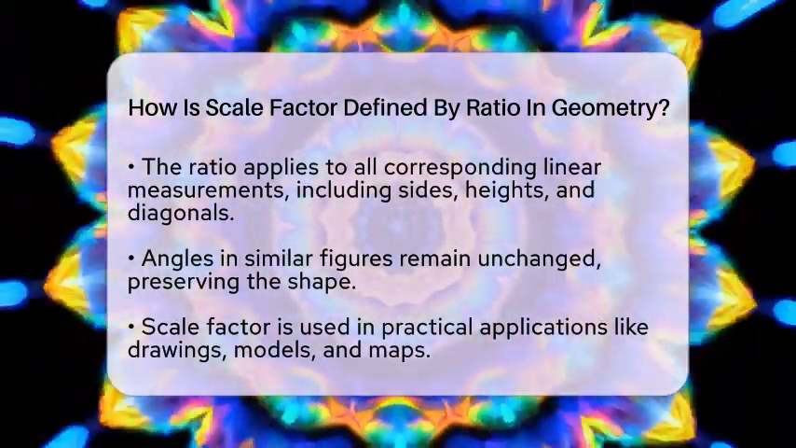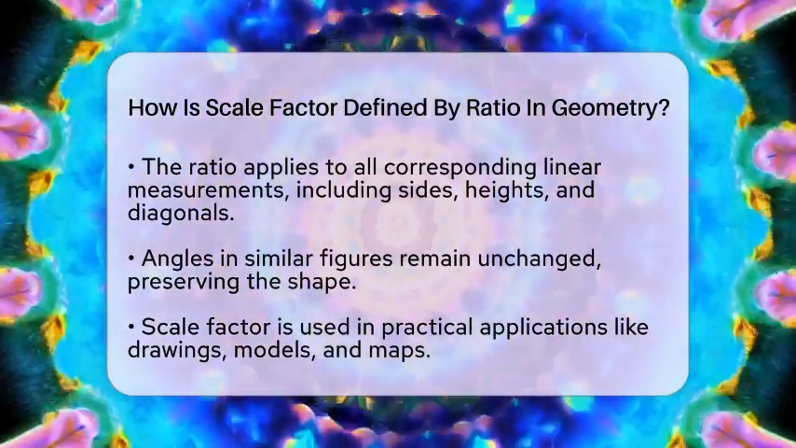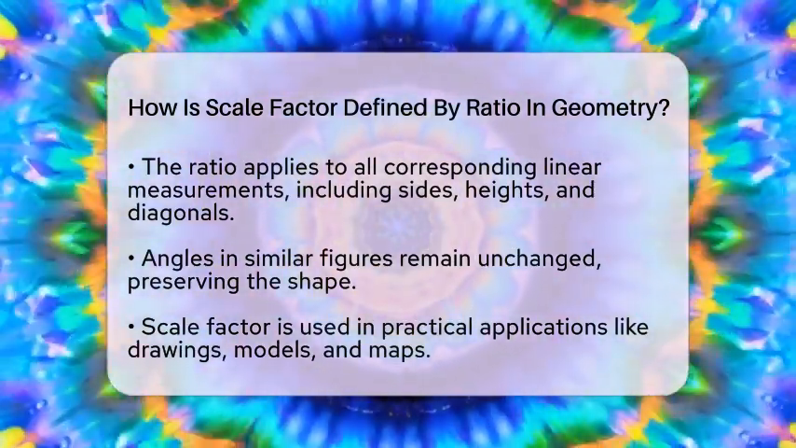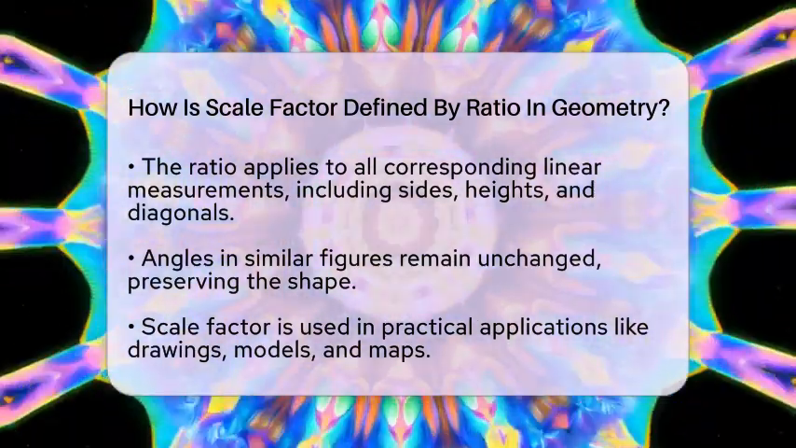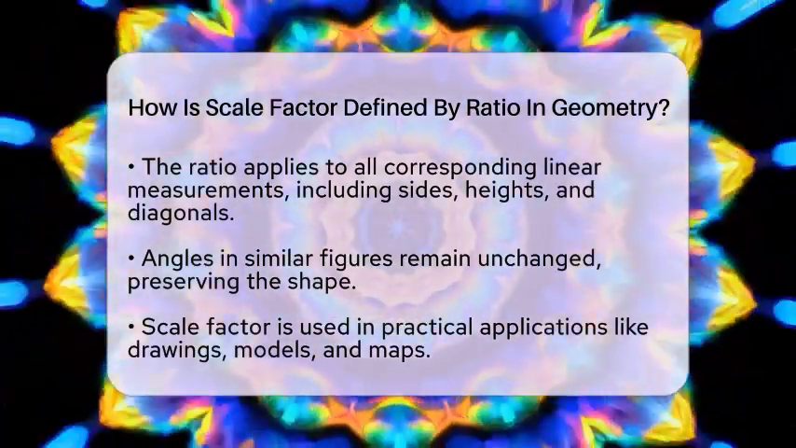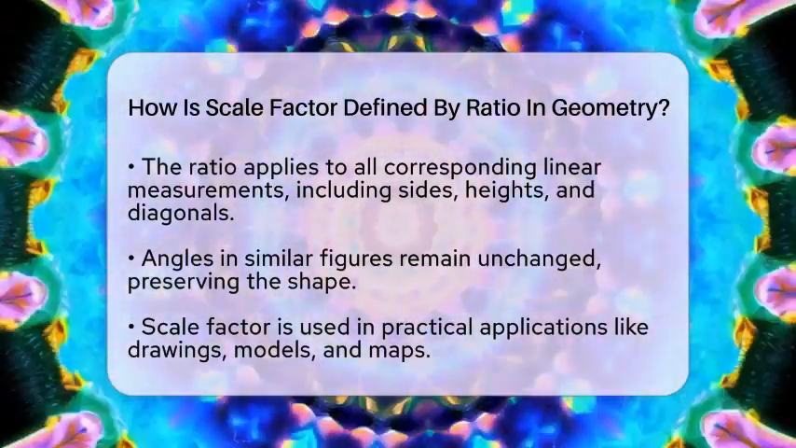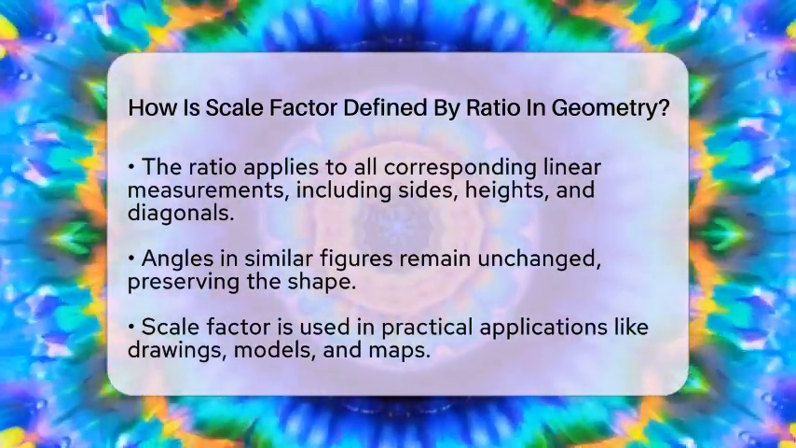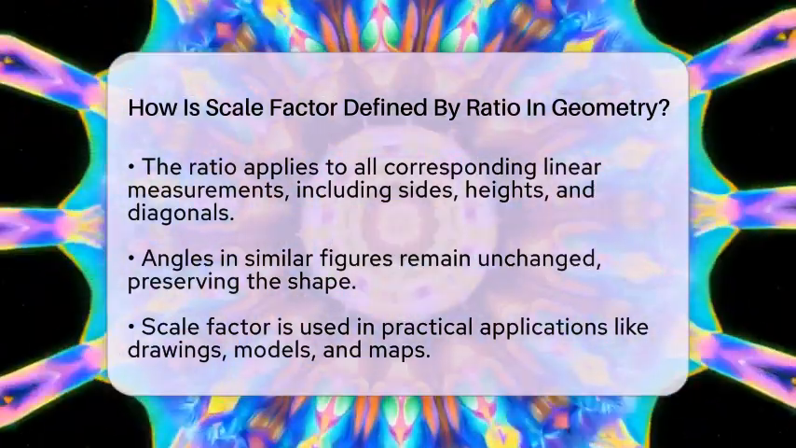This ratio applies to all corresponding linear measurements, including sides, heights, and diagonals. However, it is important to note that angles remain unchanged in similar figures. This is why the shape stays the same, while only the size changes.